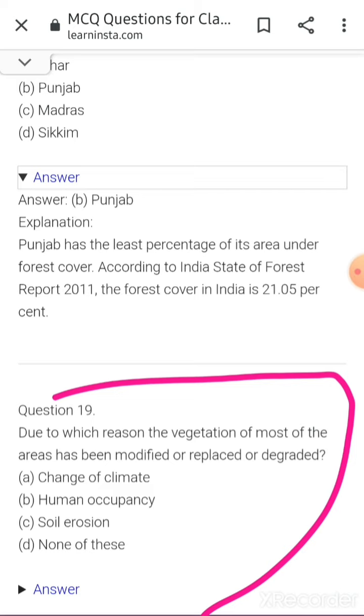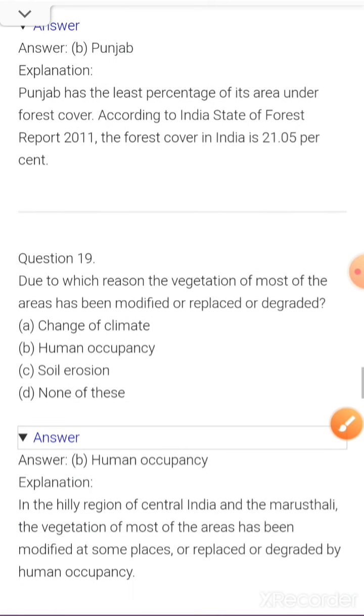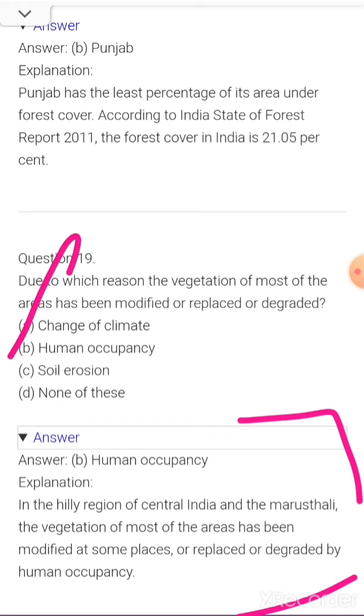Due to which reason has the vegetation of most of the areas been modified, replaced or degraded? A. Change of climate, B. Human occupancy, C. Soil erosion, D. None of these. So here is your correct answer, students: human occupancy.